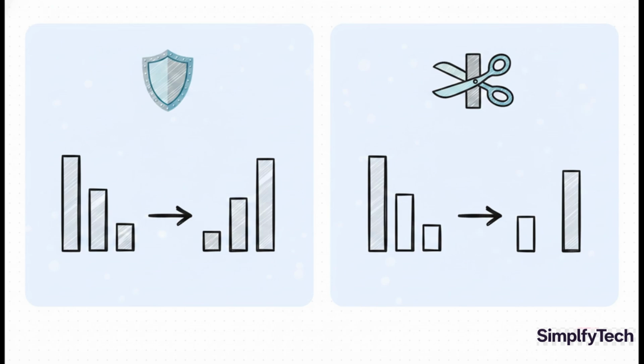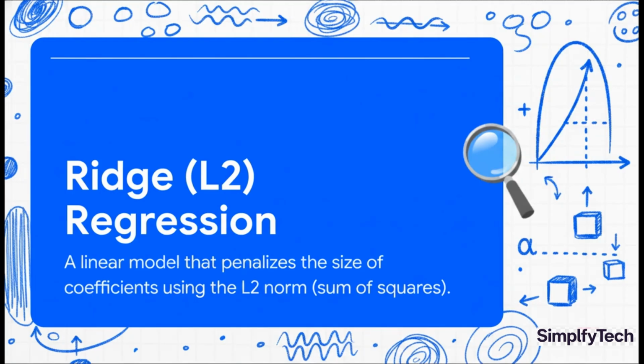Think of Ridge as kind of like a careful sculptor. It gently chisels away at the model, reducing the importance of all the features without actually getting rid of any of them. Lasso, on the other hand, it's like the Marie Kondo of machine learning. It just ruthlessly gets rid of any features that don't spark joy by setting their importance, their coefficients, to exactly 0.